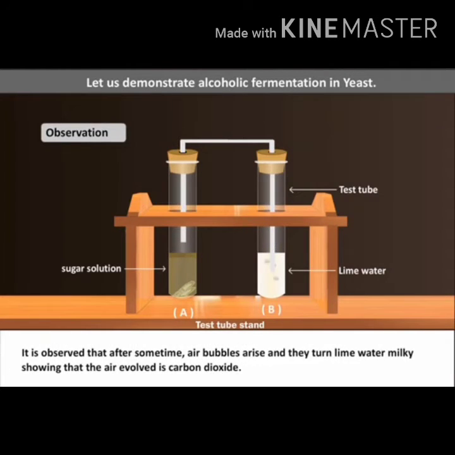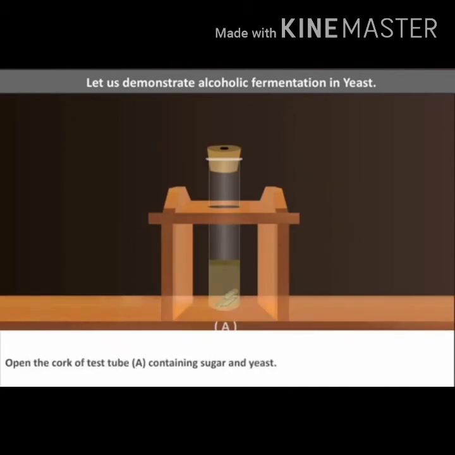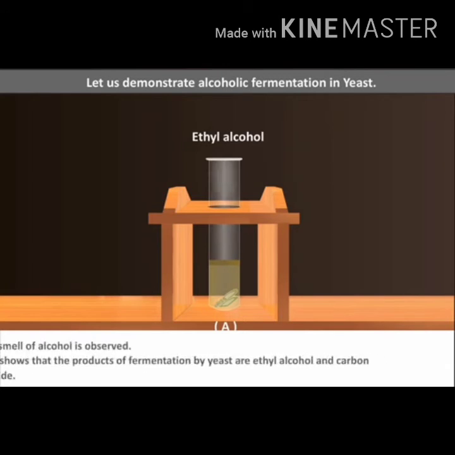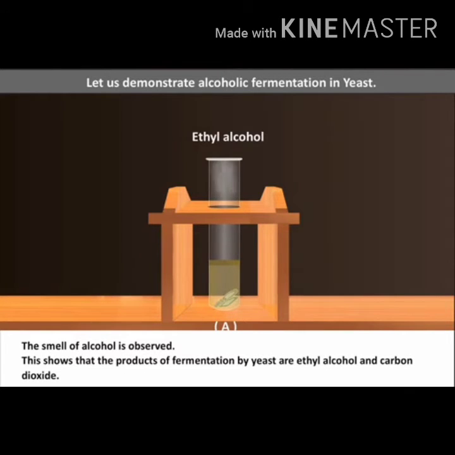Observation: it is observed that after some time, air bubbles arise and they turn the lime water milky, showing that the air evolved is carbon dioxide. Open the cork of the test tube containing sugar and yeast. The smell of alcohol is observed. This shows that the products of fermentation by yeast are ethyl alcohol and carbon dioxide.